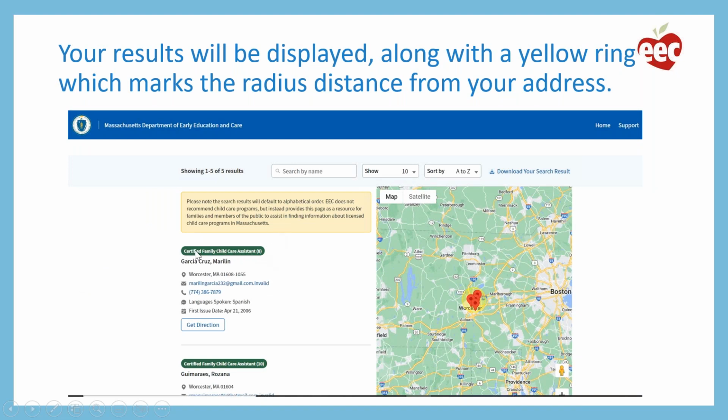You can see the type of assistant, the assistant's name, and all the rest of the information about the assistant. On the map this time, the assistants are located by these pins, but because we did a radius search, this yellow circle will show you how far that radius reached, so you can get an idea of the area that you were searching in.